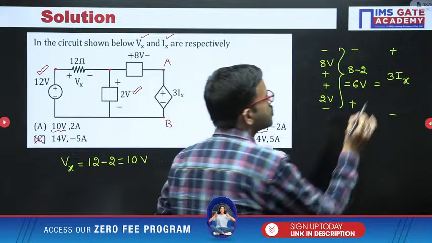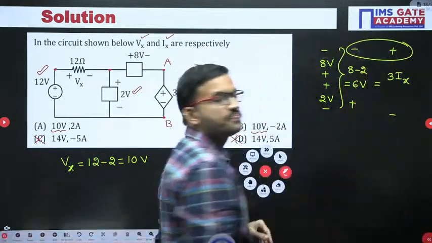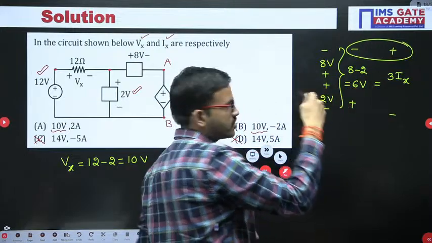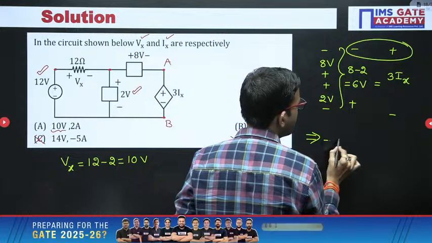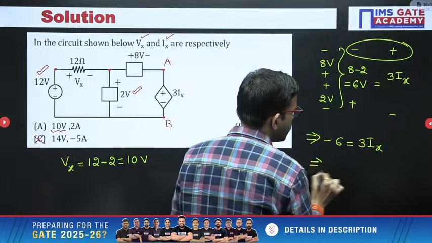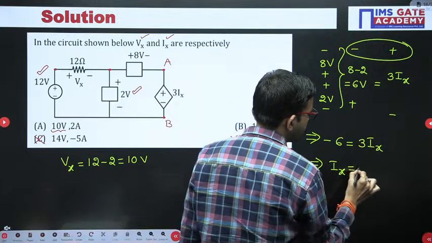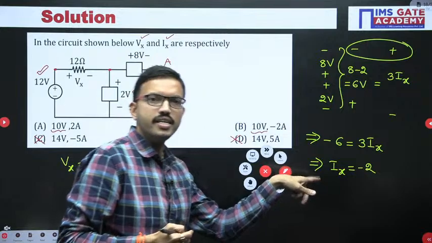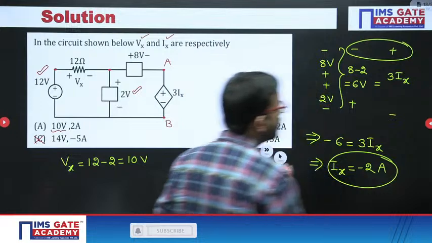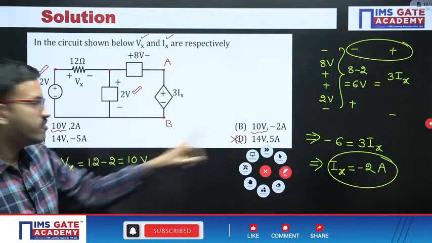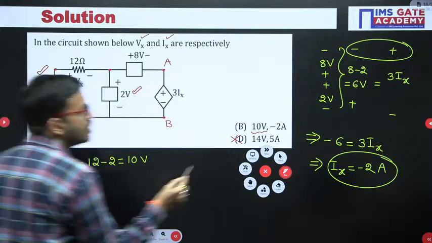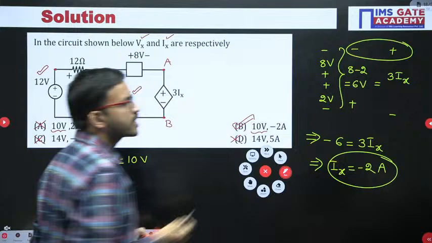Since these polarities are not the same, this voltage you can write as minus of this, or similarly vice versa, your wish. So from here I am writing minus 6 equal to 3Ix. So from here you are getting Ix equal to minus 2. Since it is a current, the units are ampere. Ix equal to minus 2 ampere is there in option B, whereas here it is plus 2 ampere, so option A is not correct. So finally option B is going to be the correct answer.